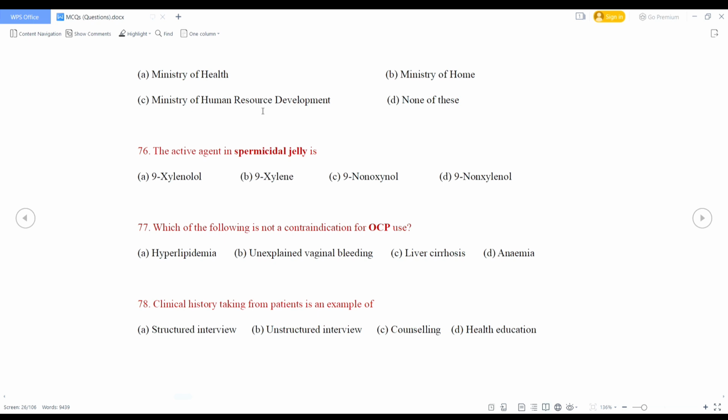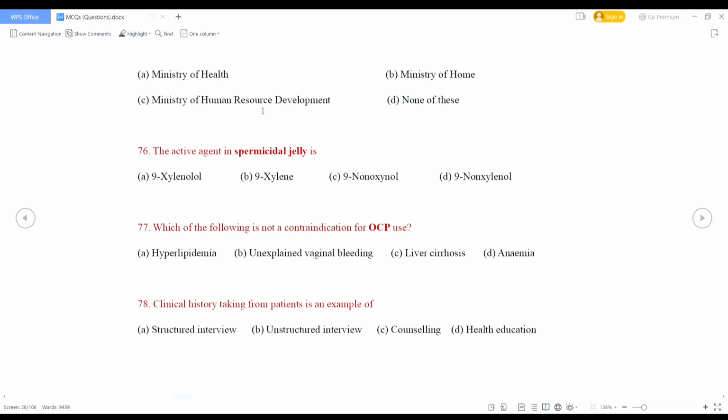Clinical history taking from patients is an example of structured interview, unstructured interview, counseling, health education. So what is the right answer? Right answer is structured interview.